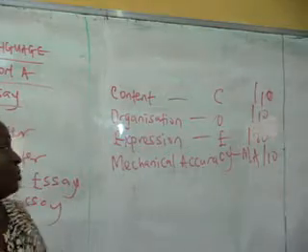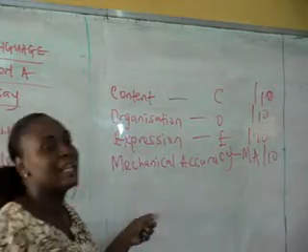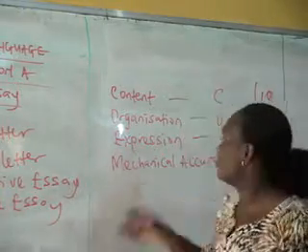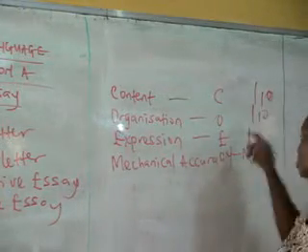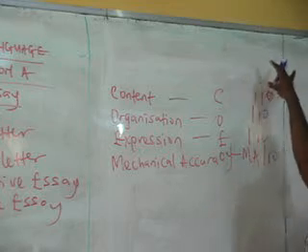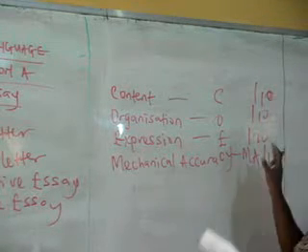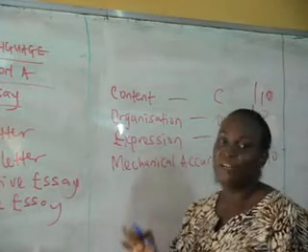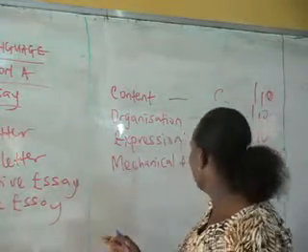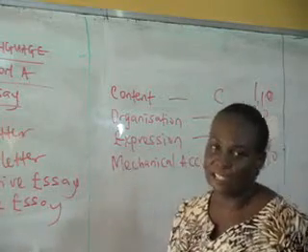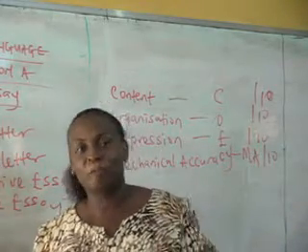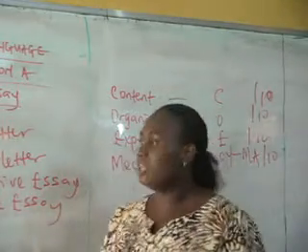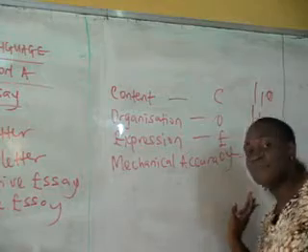I'll tell you the reason why I said it's the most important. It's the most important because the moment you get your content wrong, your mark there will definitely be 0. And the moment your mark is 0 there, it will definitely affect all of the marks. The moment you have 0 over 10 in your content, that means for the organization you are definitely going to have 0. And your expression, you won't be given more than 8. Most examiners, no matter how beautiful what you have written, will try to give you like 5, 6. And mechanical accuracy too, you have 0 over 10.